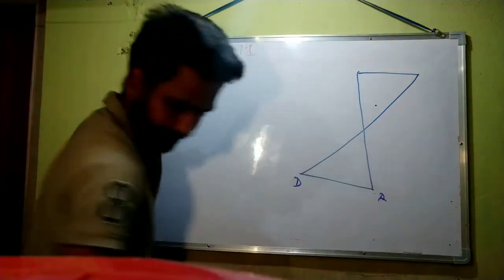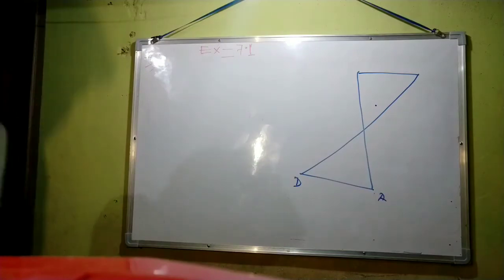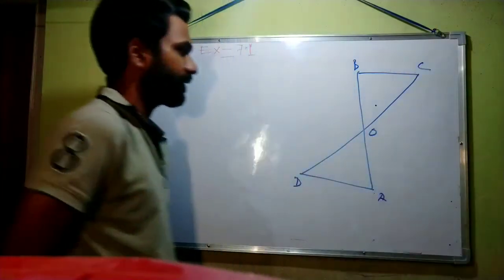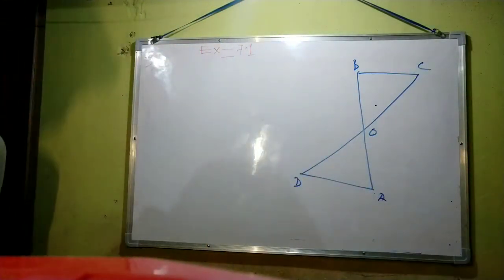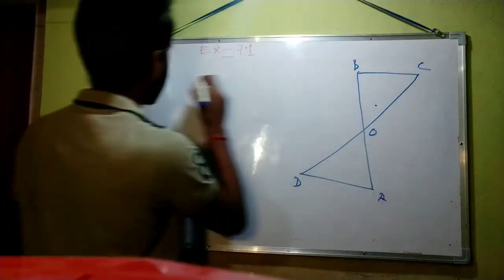Then name the figure A, B, O, C. So we are given AD and BC are equal.